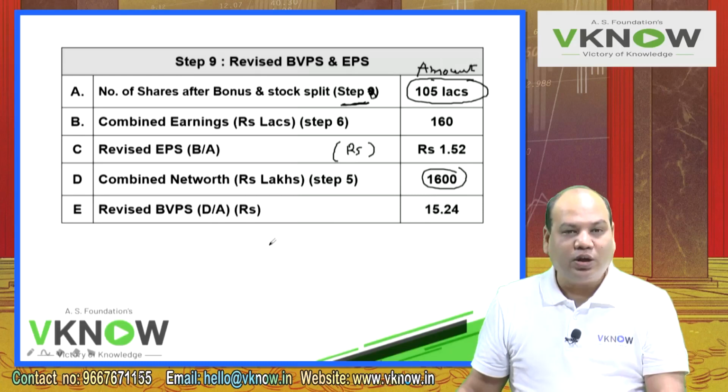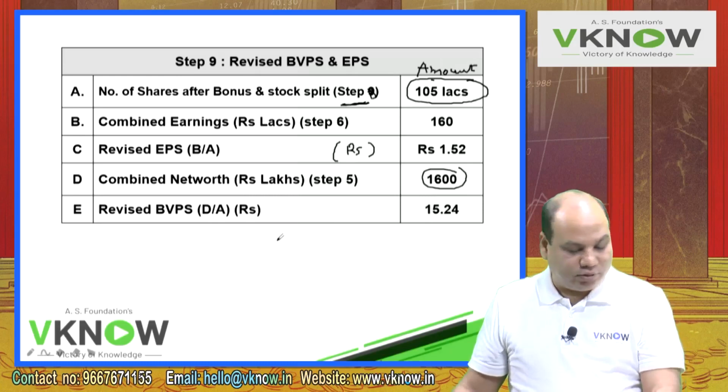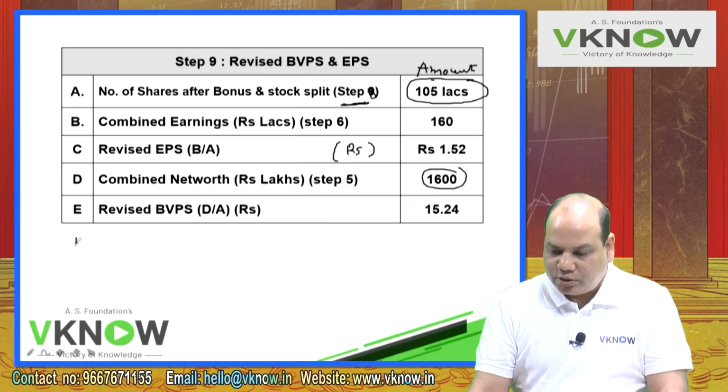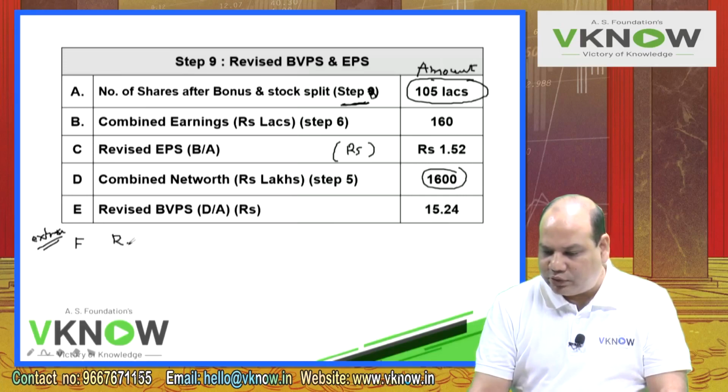They could have also asked you the combined market price per share. Now just write down extra. Suppose in your exam they also ask you what is the revised market price per share.